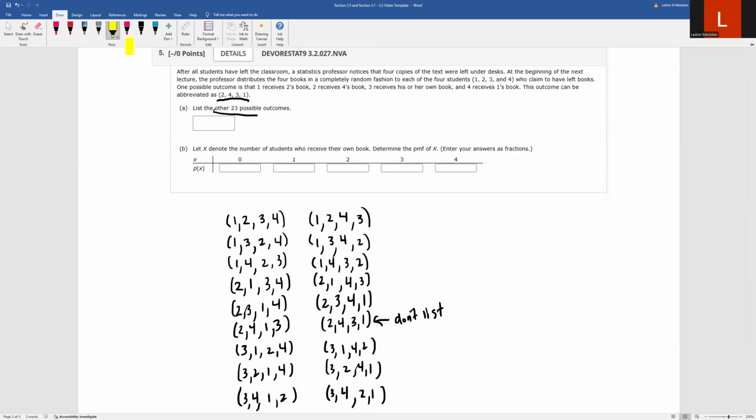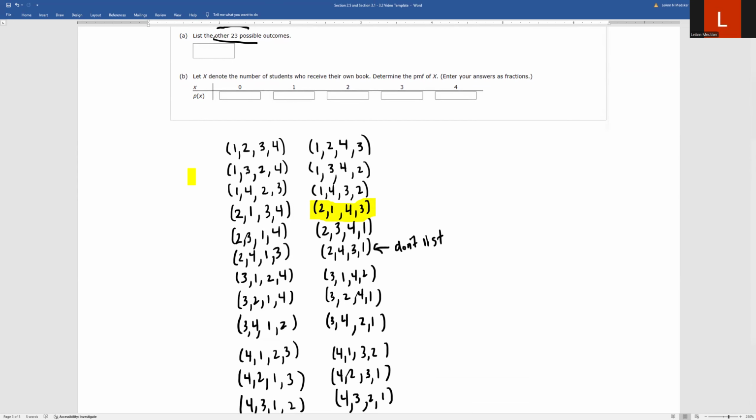So this one, 1 got the wrong book, 2 got the wrong book, but 3 and 4 were fine. If you look at this set right here, everyone got the wrong book. 1 was supposed to be 1, so we had a 2 instead of a 1, we have the 1 instead of the 2, we have the 4 instead of the 3 and the 3 instead of the 4. So everyone in this group got the wrong book.